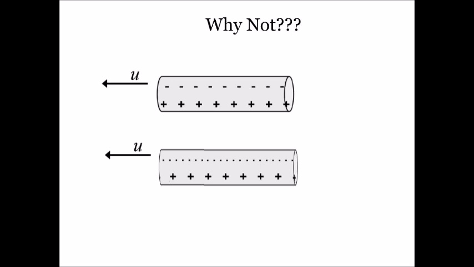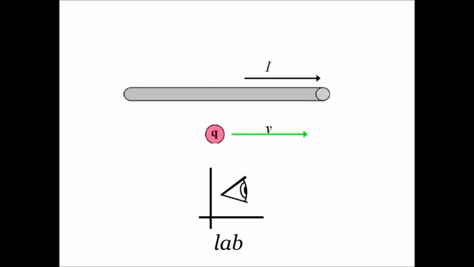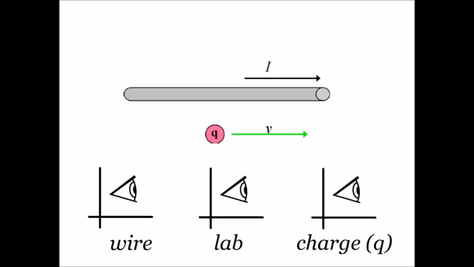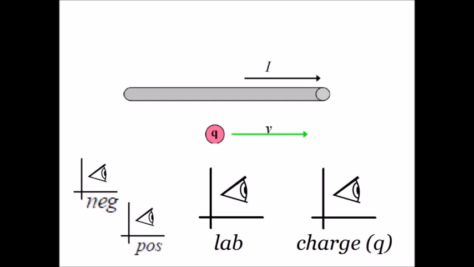Wait a minute, isn't that what's happening? Yes, that's kind of the punchline. That's kind of where we're going. But anyway, we agree. In the lab frame, the wire has a current in it, but the wire is neutral. But the lab frame isn't the only frame of reference we need to worry about. We have 3 reference frames. And when we say wire, we're really talking about the charges inside the wire. So we have 4 reference frames to worry about.